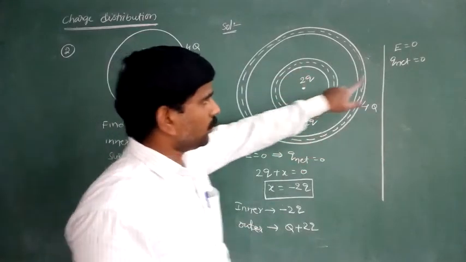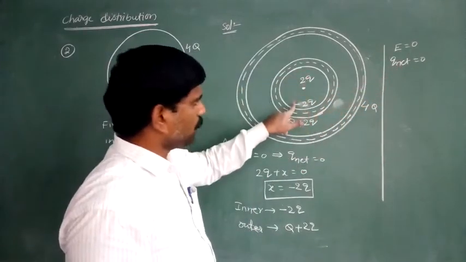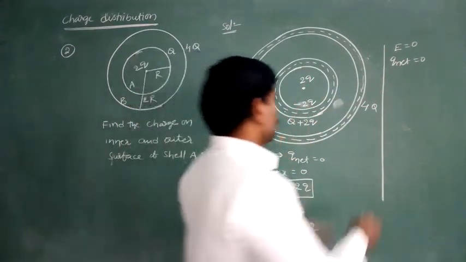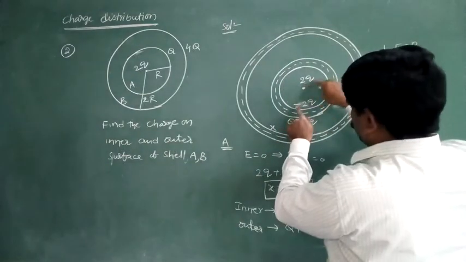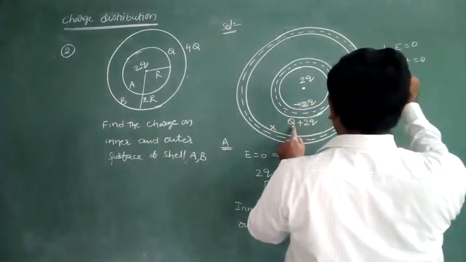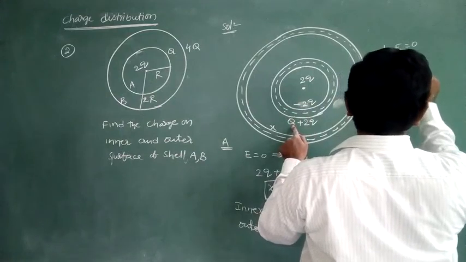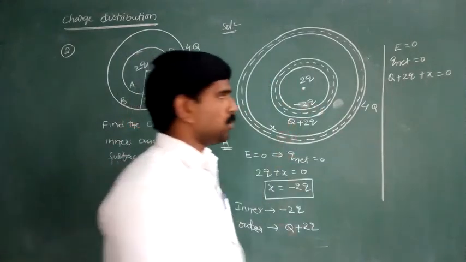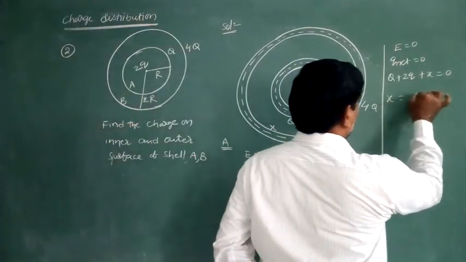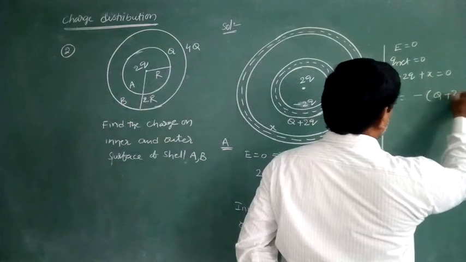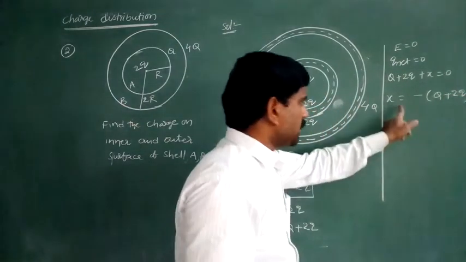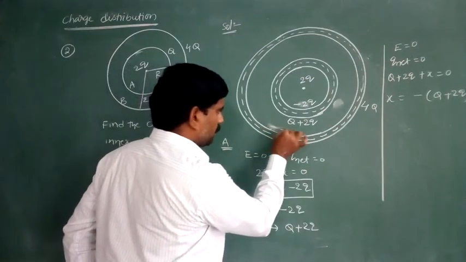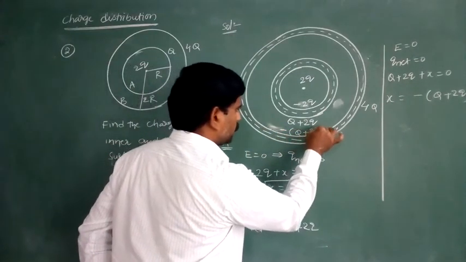Right now we want to find the Q net. Q net is equal to 2Q minus 2Q plus Q plus 2Q plus X, and this is equal to 0. 2Q minus 2Q is 0. Here capital Q plus 2Q plus X is equal to 0. Therefore X is equal to minus of Q plus 2Q. This is the charge on the inner surface of the second shell: minus of Q plus 2Q.